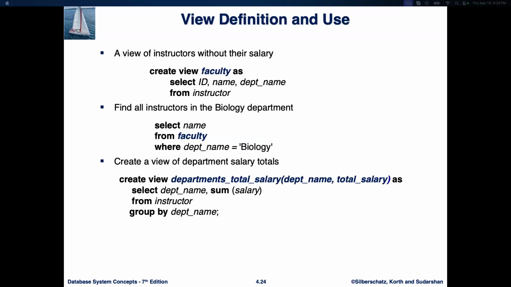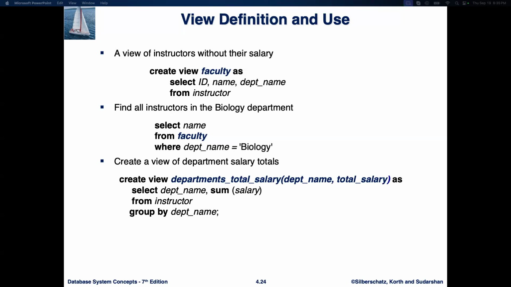Let's walk through some more examples of using views in SQL. Views allow us to simplify access to data and also hide certain details when needed. First, let's say we want to create a view that shows information about instructors, but without displaying their salary. We can create a view like this. Create view faculty as select ID, name, department name from instructor. Now, anyone using this view will only see the ID, name, and department name columns. The salary column is hidden from view.